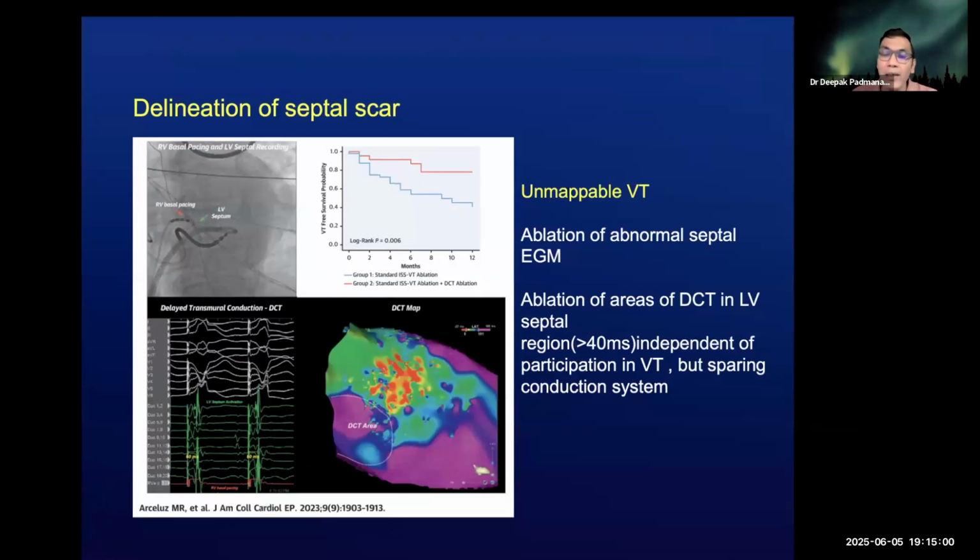Sometimes the VT is unmappable, either because of hemodynamic compromise or because of non-sustained VTs. In these patients, ablation of abnormal substrate EGMs is very critical, where we are looking at ablation of areas of DCT in LV septal regions where the delay is more than 40 milliseconds, independent of their participation in VT. But we have to be very careful that these delayed areas of activation have to spare the conduction system, and we have to always look for conduction system access here. So if you do only the VT ablation versus VT ablation and the deep septal ablation by diagnosing these locations, you are likely to have better success.